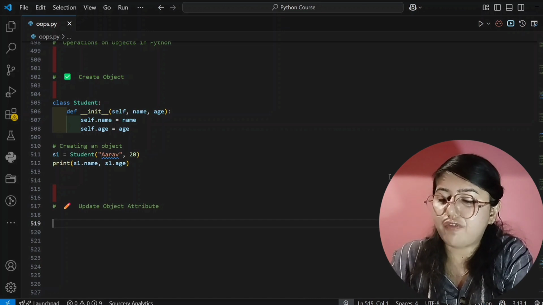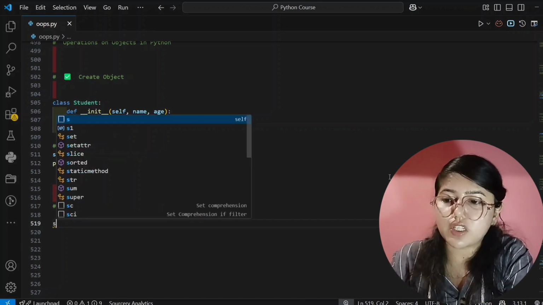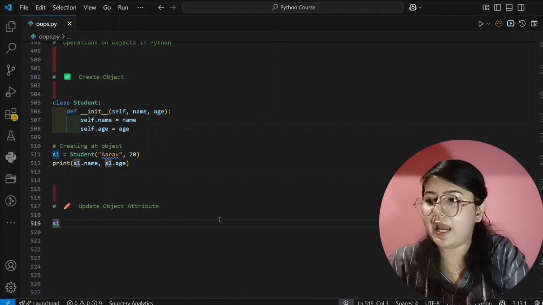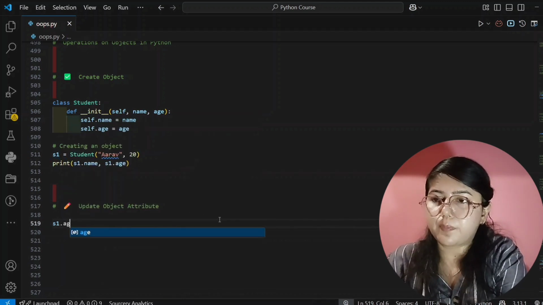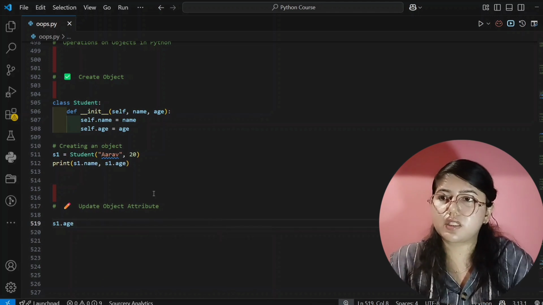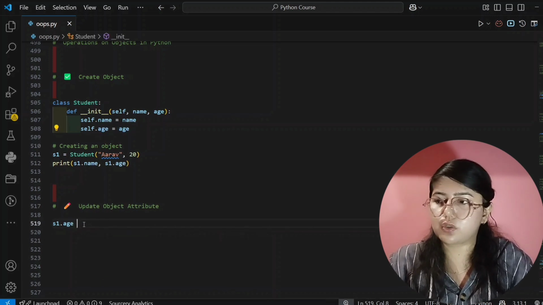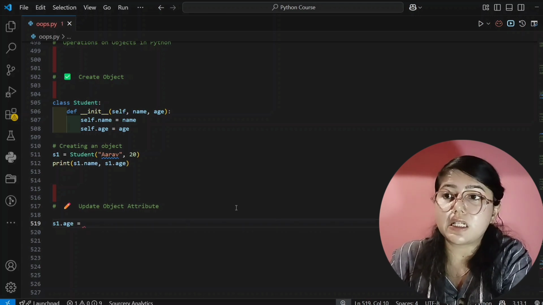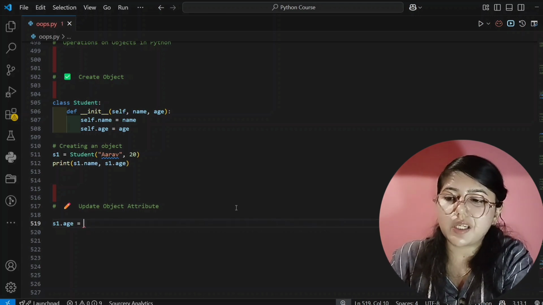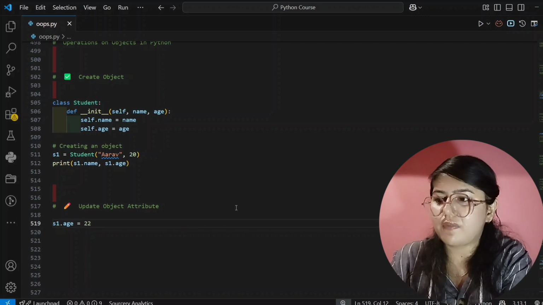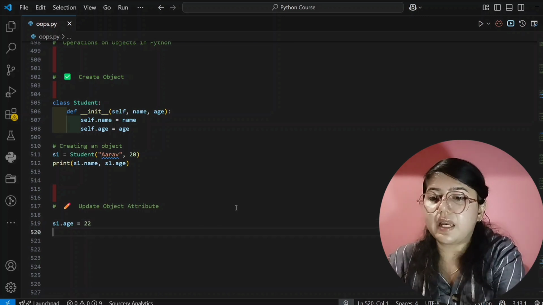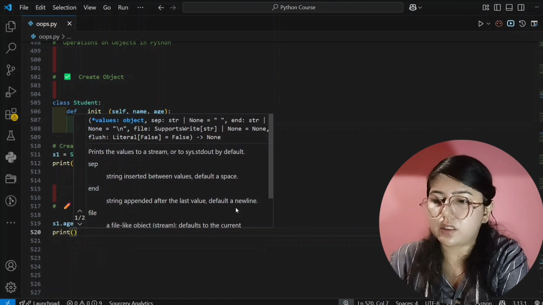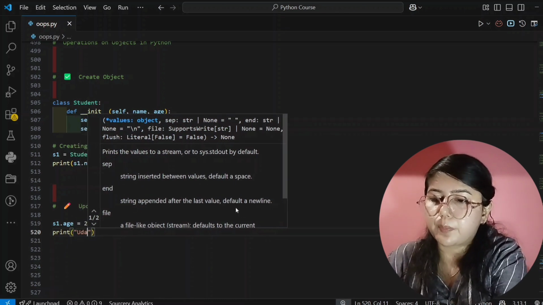For that I just have to write the object name. What is the object name? That is s1, right? This is the object and its name is s1, and dot age you have to write, because here age is written. And now equals to, you have to write the value you want to update. In place of 20 I want 22, so I will simply write 22. Now I will again print, and let's see what output will come, to check whether it is updated or not.